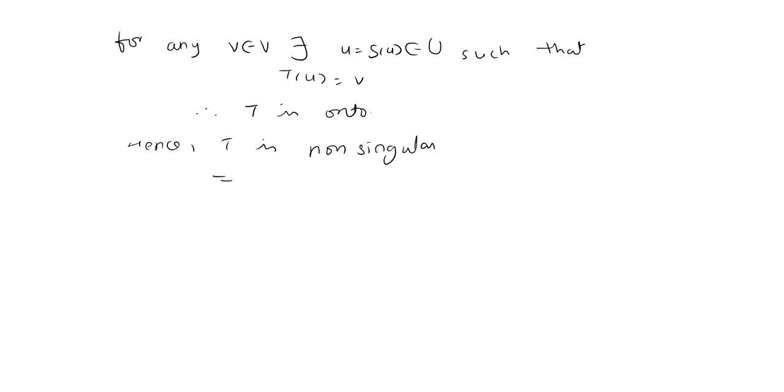This implies T inverse exists, and if T inverse exists, I can write T inverse of IV, which is equal to T inverse of TS.